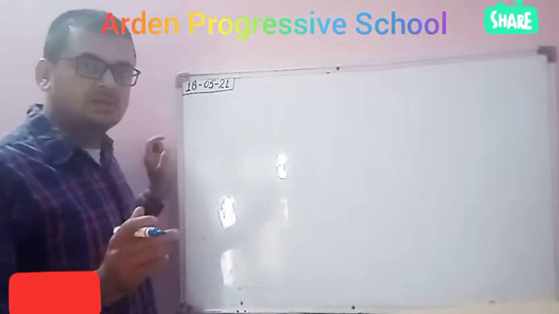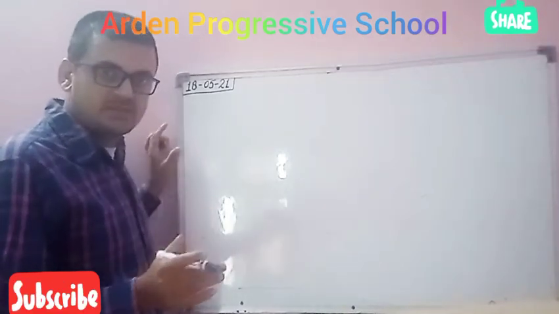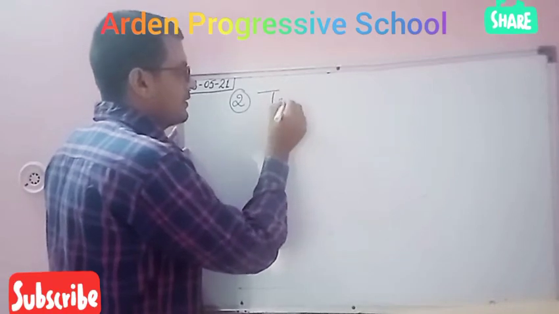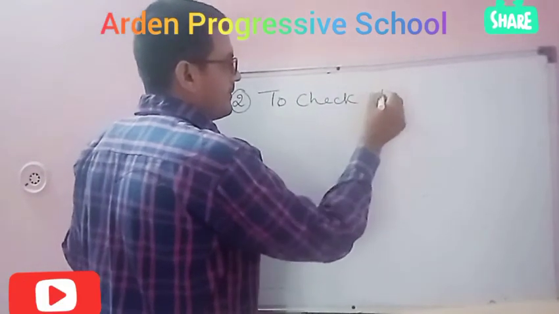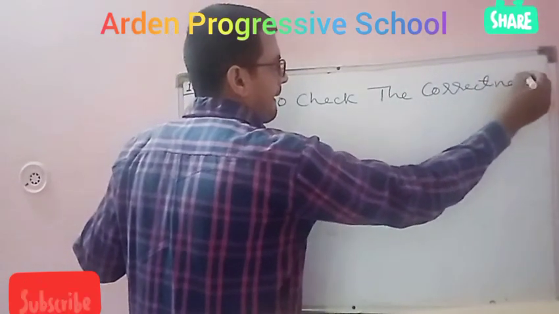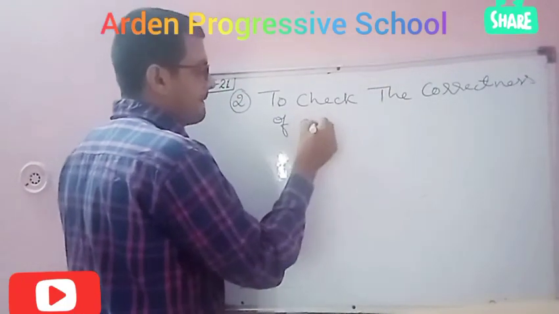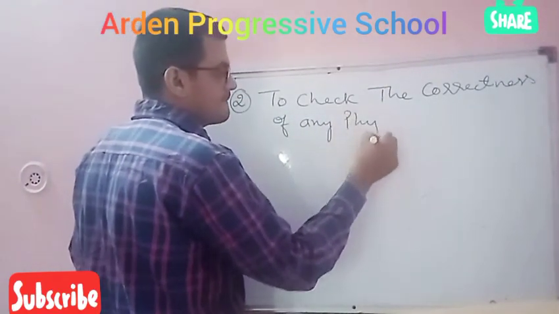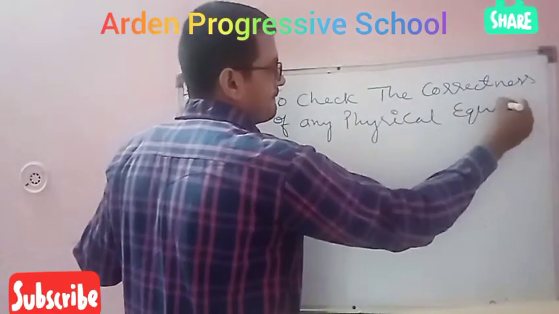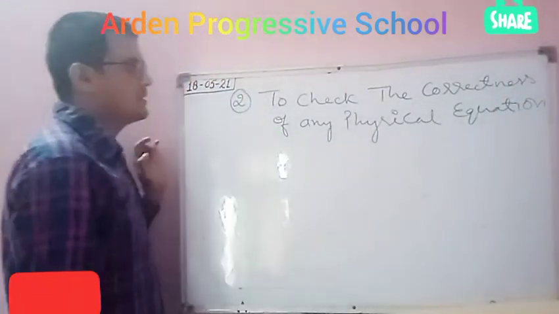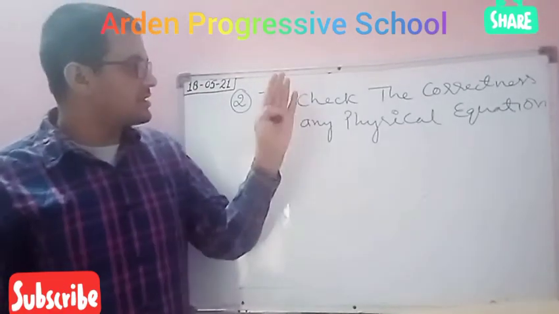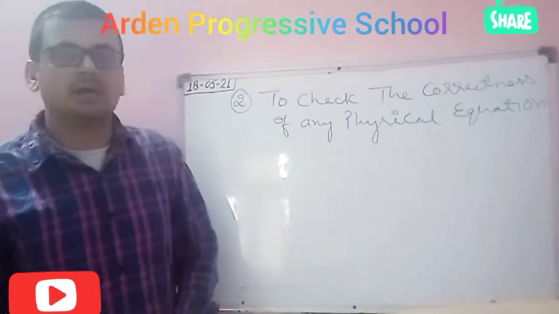Okay. So student, the second application of dimensional analysis is to check the correctness of any physical equation.